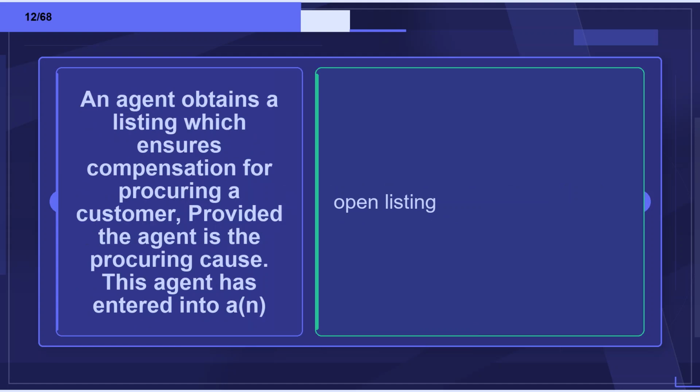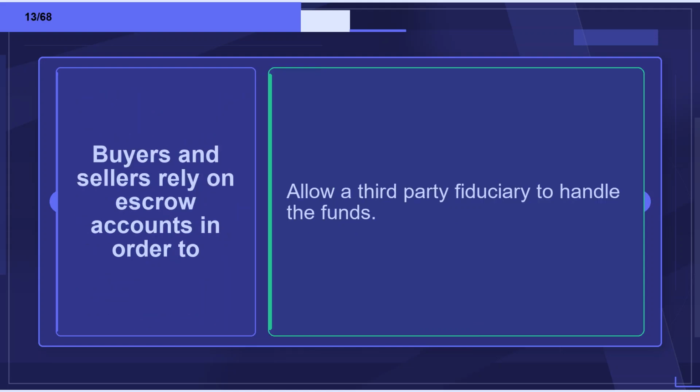Flashcard 12. Term: An agent obtains a listing which ensures compensation for procuring a customer, provided the agent is the procuring cause. This agent has entered into an. Definition: Open listing. Flashcard 13. Term: Buyers and sellers rely on escrow accounts in order to. Definition: Allow a third-party fiduciary to handle the funds.